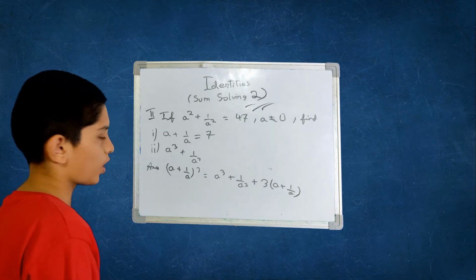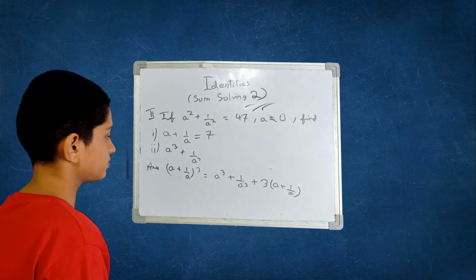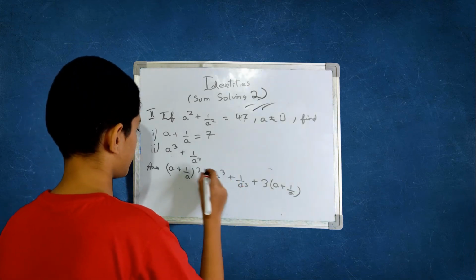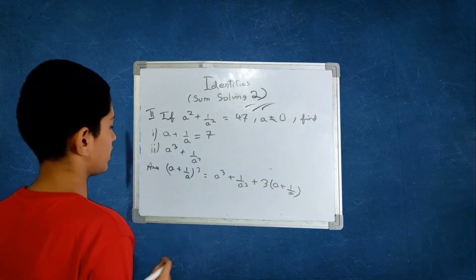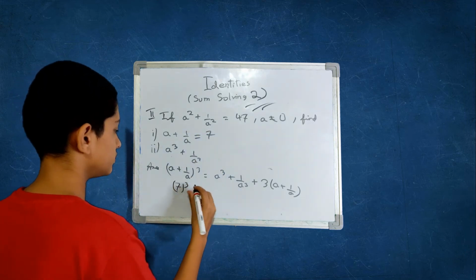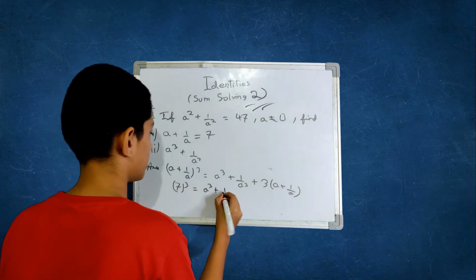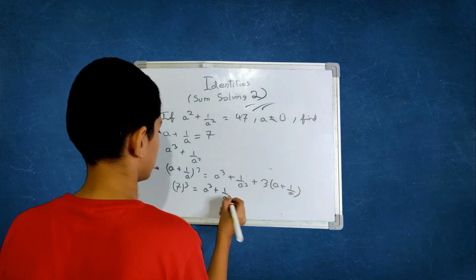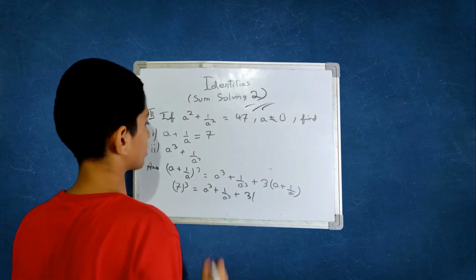And what can you do here? You can substitute a plus 1 by a the whole cube with 7, which is 7 cube, is equal to a cube plus 1 by a cube plus 3 into a plus 1 by a.